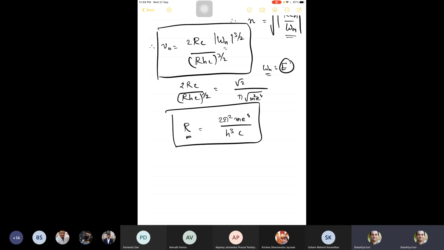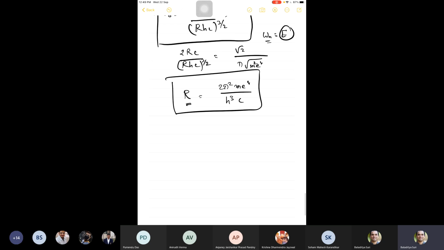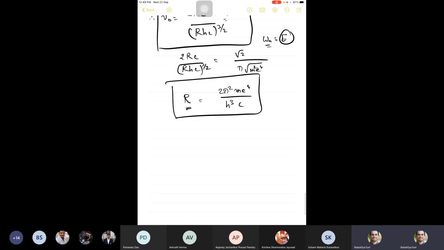So I am trying to trace this factor of m. Let us see, 2RC to this and R equal to, okay, let me go from here.